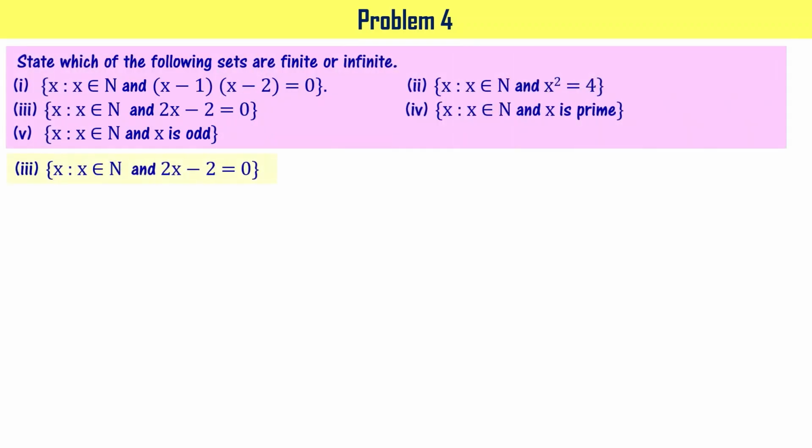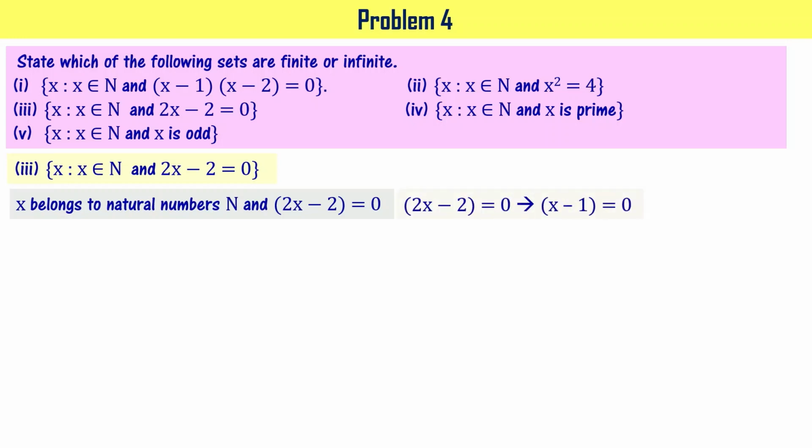Now let's go to the third problem. {x : x belongs to N and 2x minus 2 equal to 0}, right? So x is a natural number and it has to satisfy the equation 2x minus 2 equal to 0, right? 2x minus 2 equal to 0 can be written as 2(x minus 1) equal to 0, so x minus 1 equal to 0.